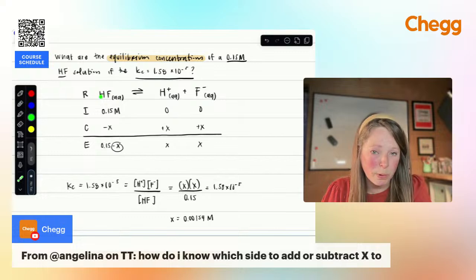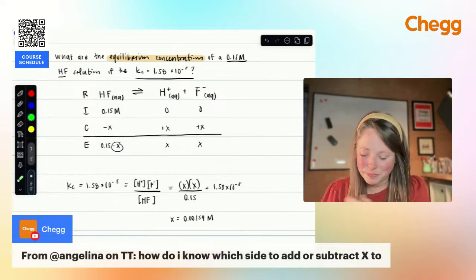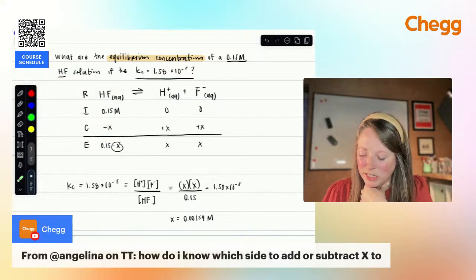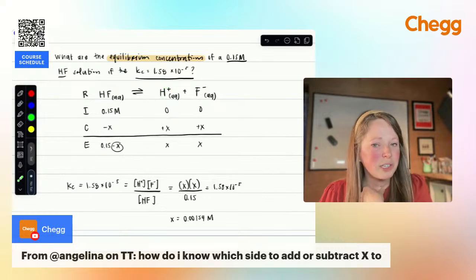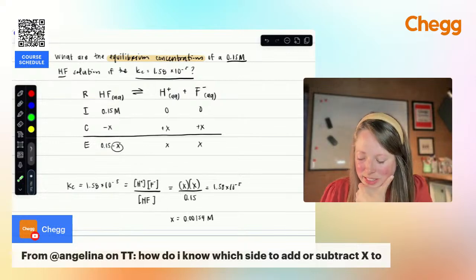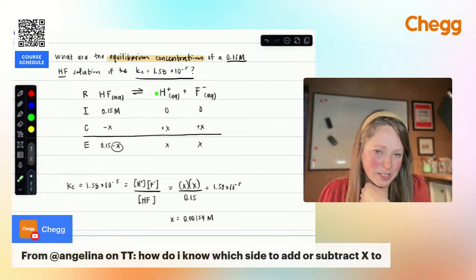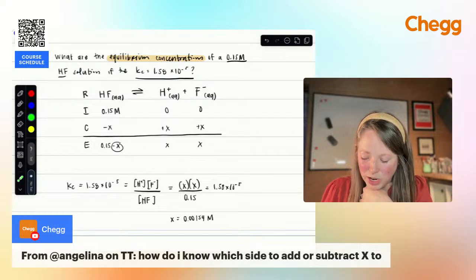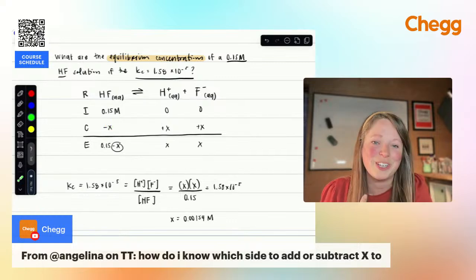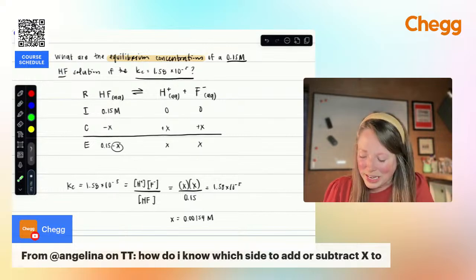And my concentration was 0.15 molar. As the reaction proceeds, I'm going to lose some of that, and I'm going to gain these two products. So basically you're saying, as the reaction proceeds, I expect it to shift towards the product side. That's why you just subtract X. We don't know how much X we're losing, how much is ionizing yet, but then we can use the Kc to figure that out.